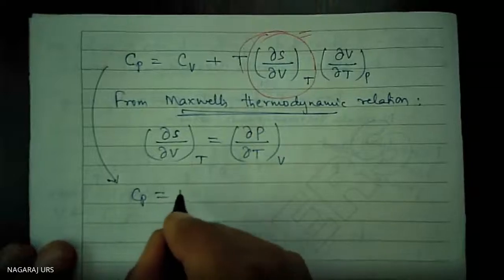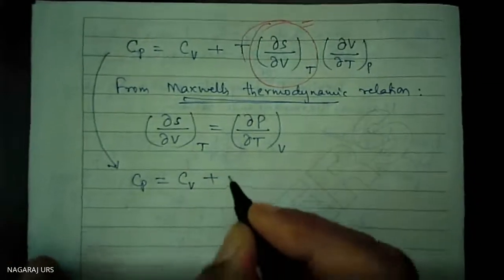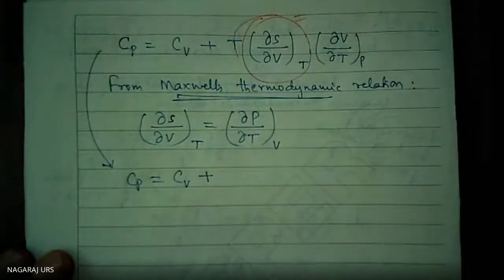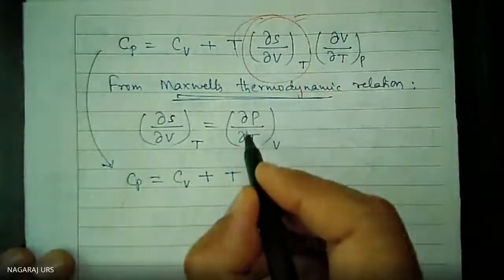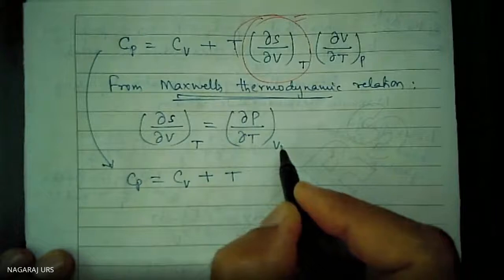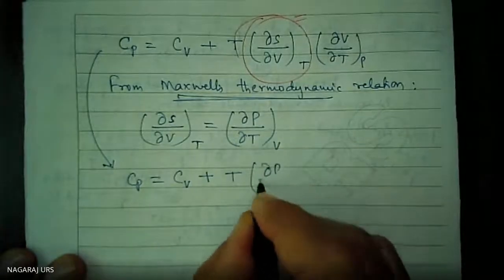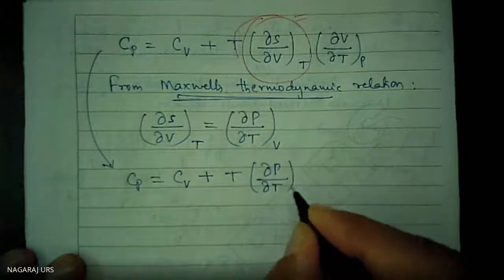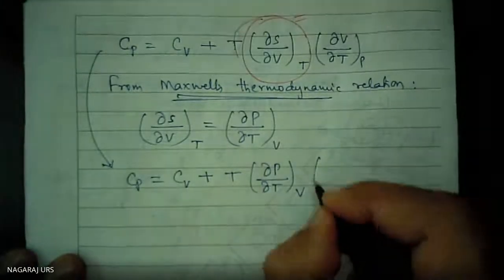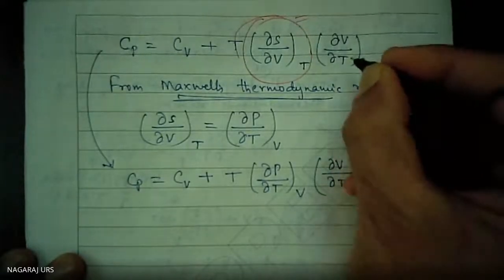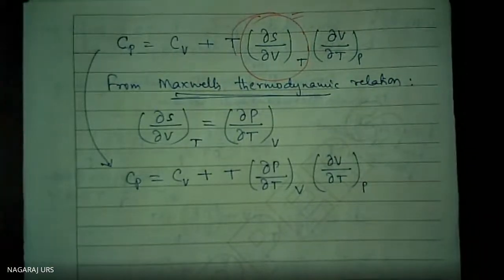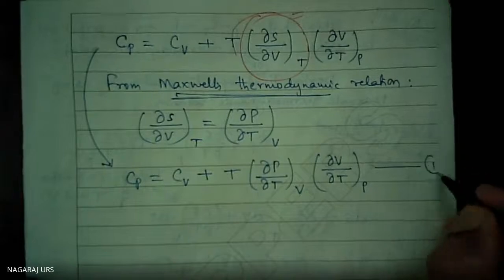Cp is equal to Cv plus T into T as it is, T. This is equal to del P divided by del T at constant volume into del V by del T at constant pressure. Take it as equation number 1.